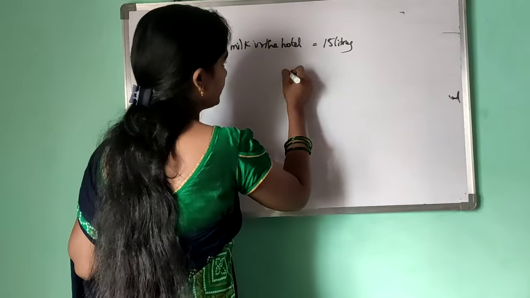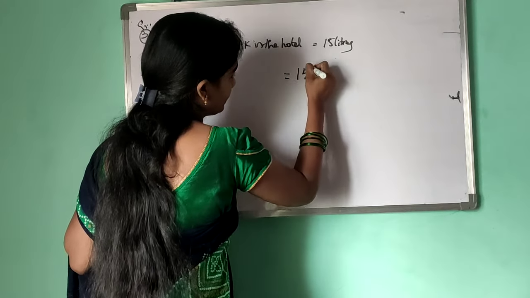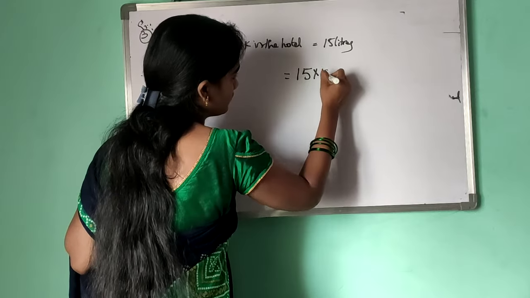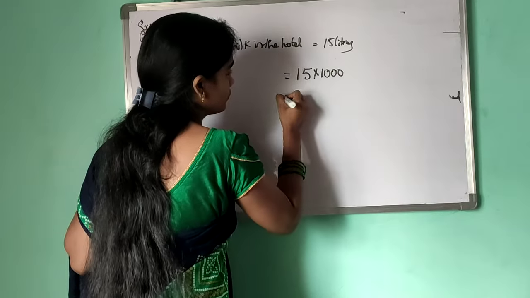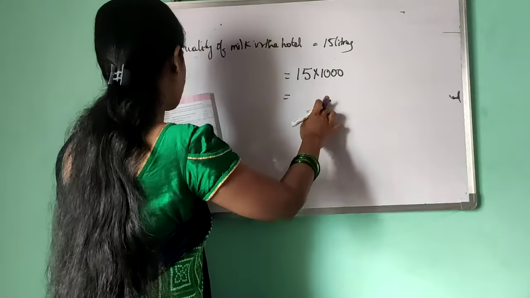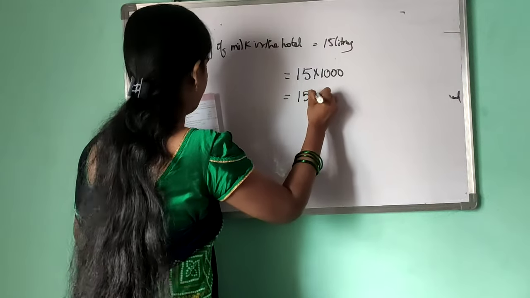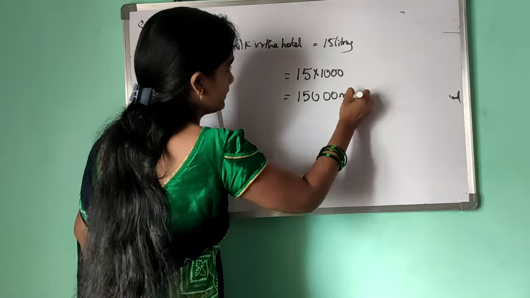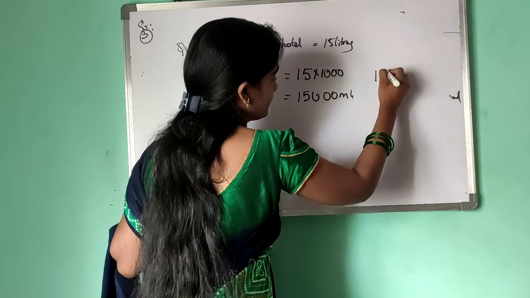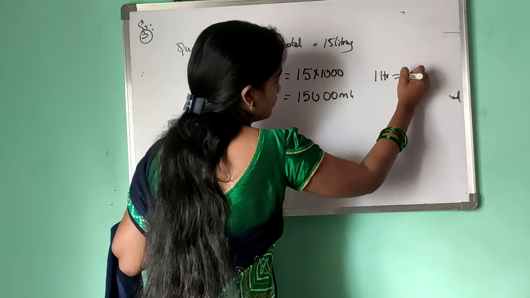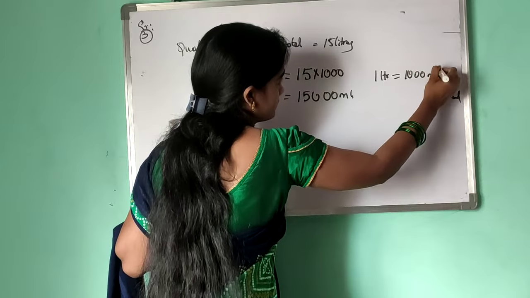So we already know the 15 liters. 1 liter is equal to 1000 milliliters. So we have to multiply 15 into 1000, which is 15,000 milliliters. We all know 1 liter equals 1000 milliliters.